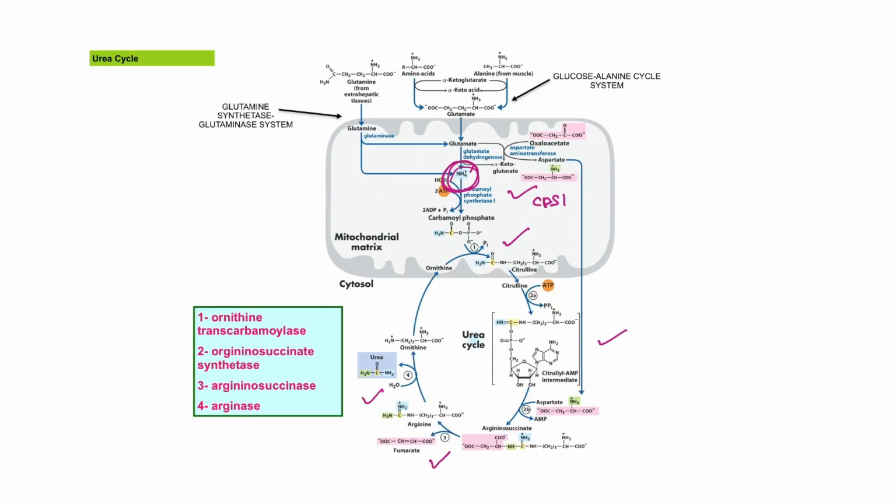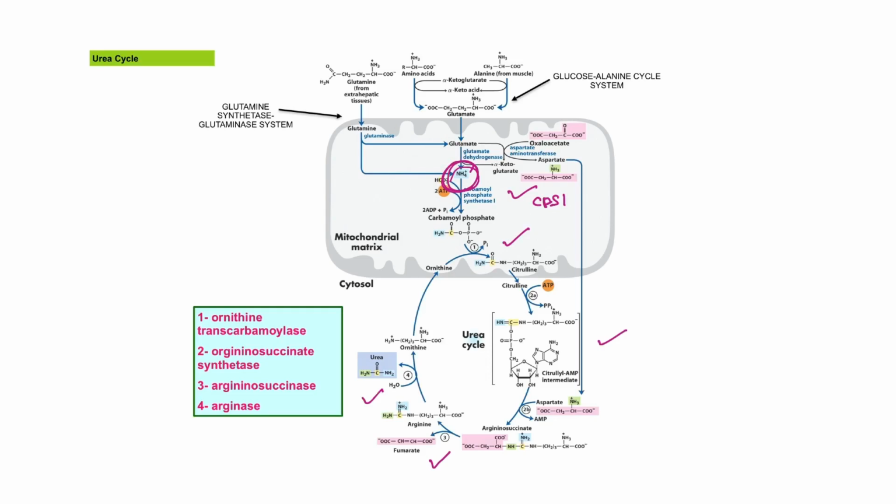Once in the cytosol, citrulline is combined with aspartate by argininosuccinate synthetase to form argininosuccinate in a reaction that requires ATP and produces pyrophosphate and AMP. The aspartate here will become the second amide donor for the formation of urea, the green one here. The blue one is from the free ammonia from amino acid degradation.